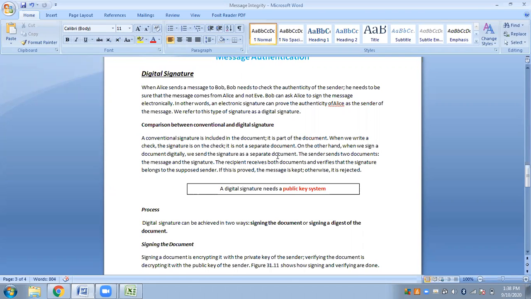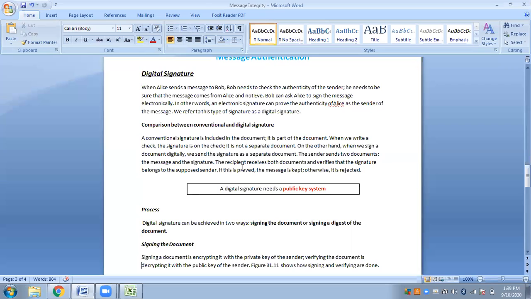The procedure here is somewhat similar to hashing. It also follows almost the same kind of procedure, except that here we will apply a signature on top of the message digest. That is it. So the same thing will be done here. Just we have to remember that